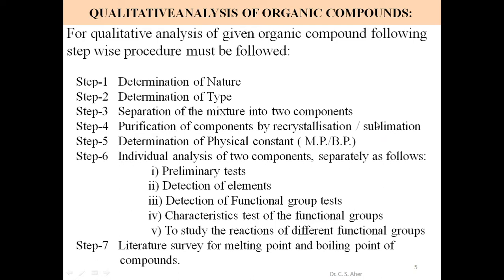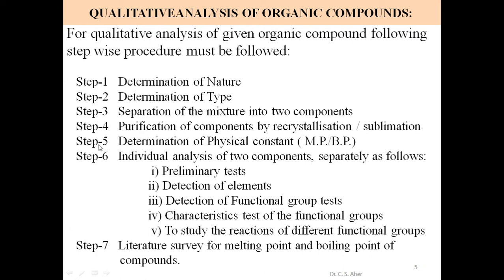The separated substance must be purified before analysis. So impurities are removed and the substance is obtained in its pure form. Which method is used for purification depends upon the nature of the substance.